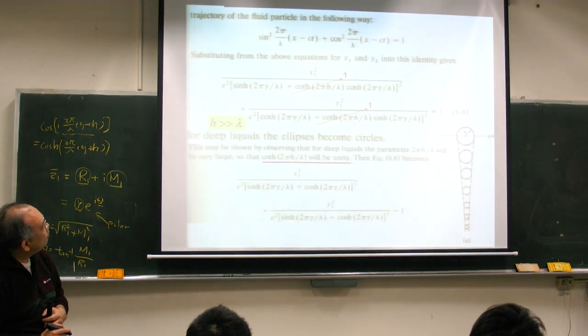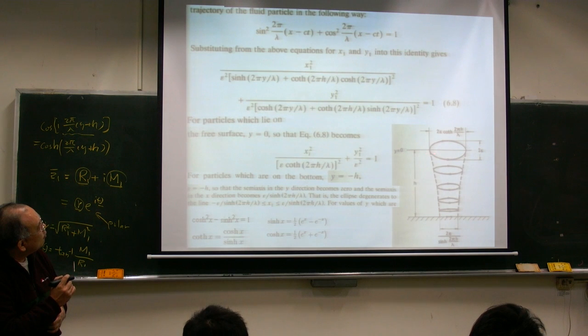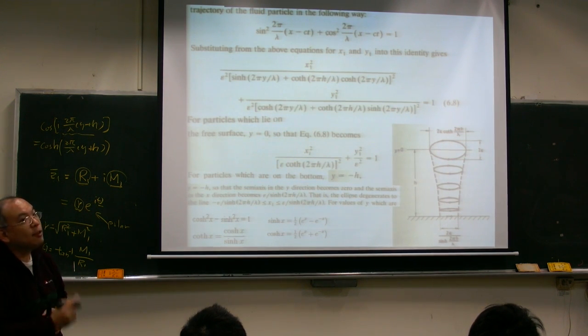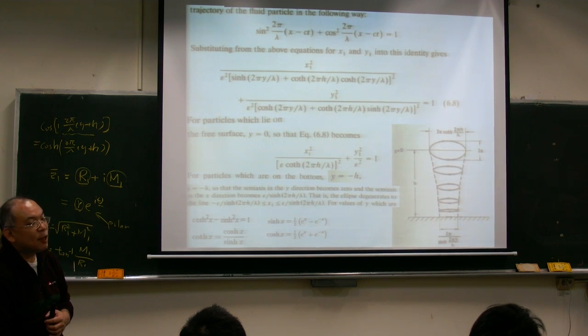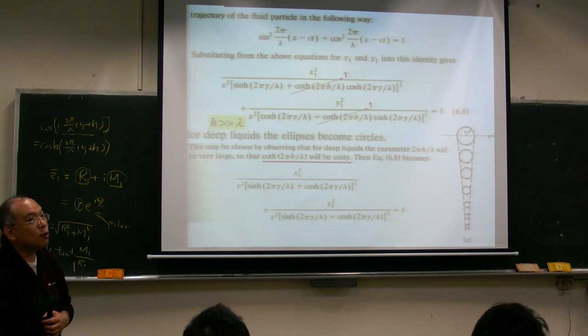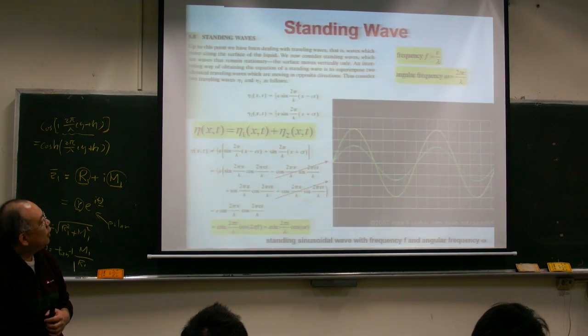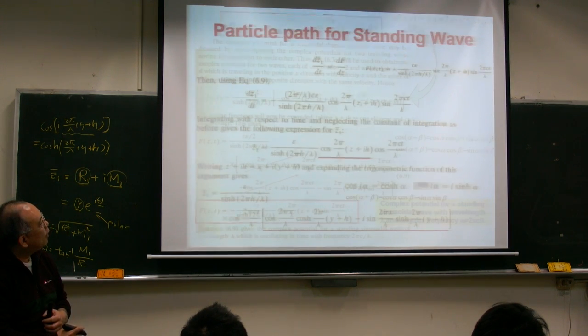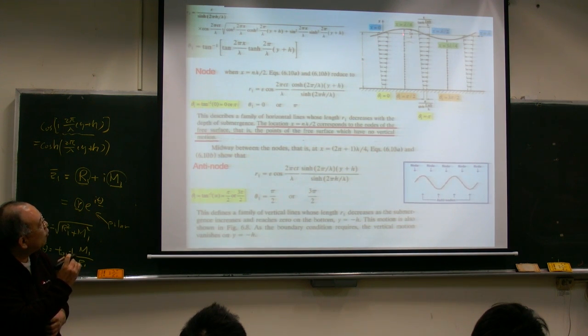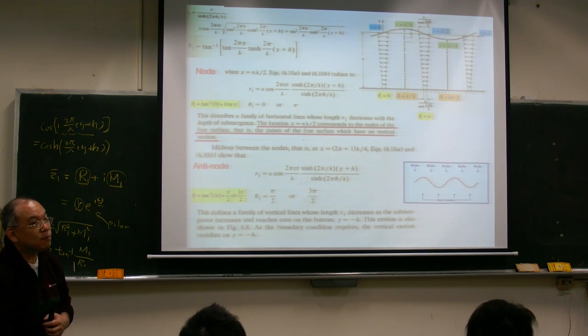Traveling wave, what happened? This is our traveling wave particle path, right? Inside the traveling wave, we have particle paths, either this or this, right? This is all true. And for the standing wave, we have a particle path that looks like this, or this, depending on your location.